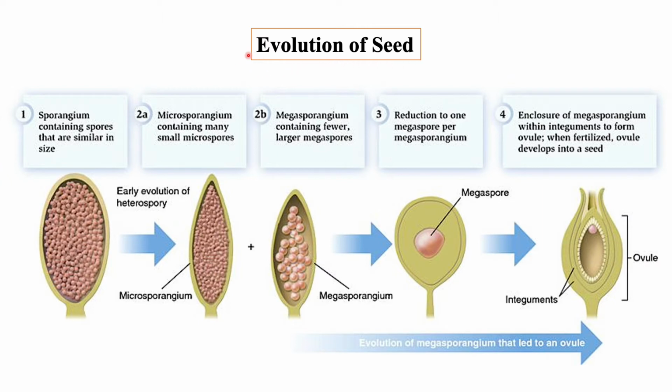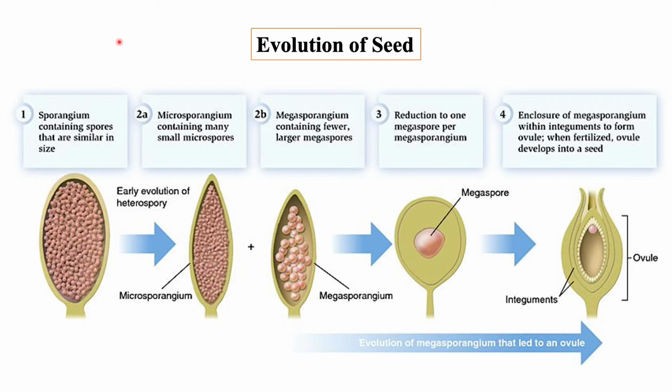Evolution of seed. Seed may be defined as a fertilized and ripened ovule. The evolution of seed is the most important process in the evolution of vascular plants because seed is the structure which can survive under unfavorable conditions. It is possible for the preservation of species.